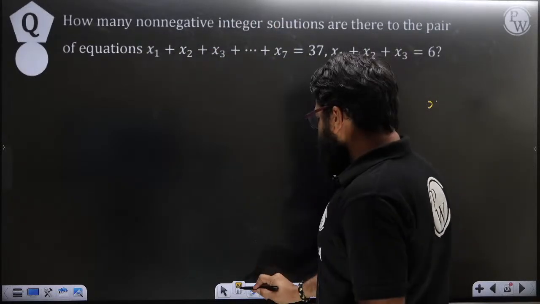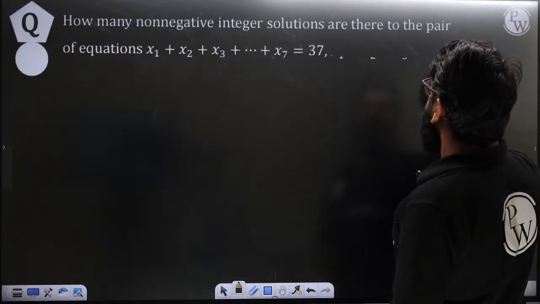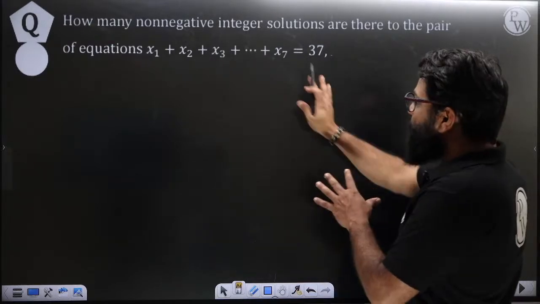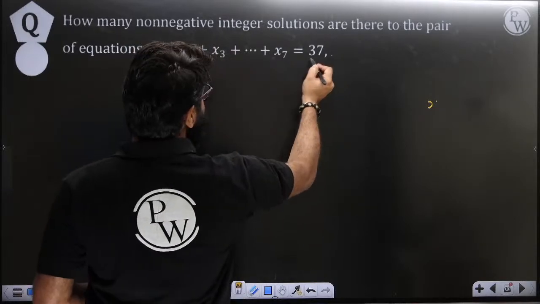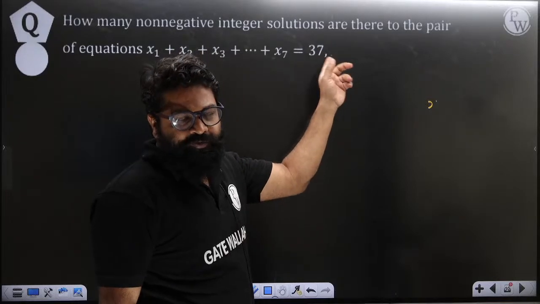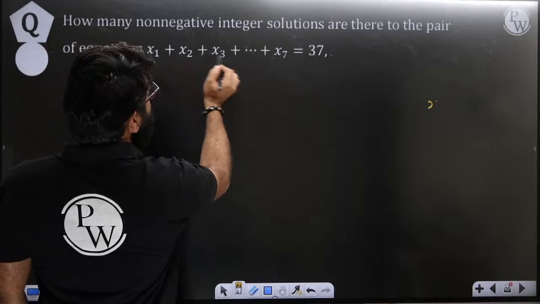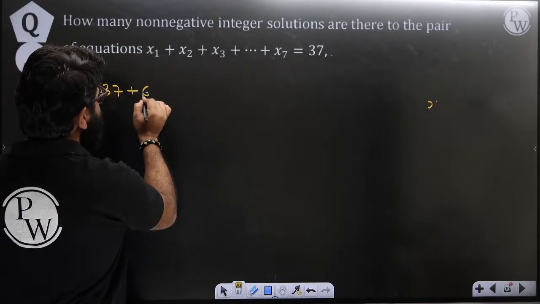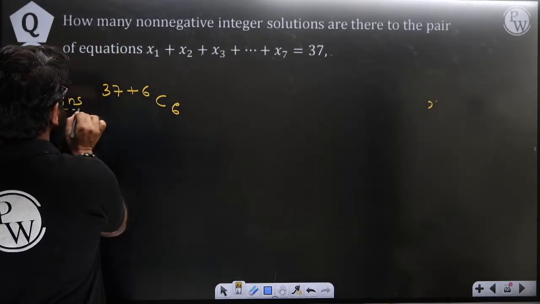Right now, do not focus on that. Suppose I ask what should be the answer of this? The plain answer is that you have 7 children and 37 different types of coins. So 37, and then 1, 2, 7. For 7 you will get 6 partitions. So 37 plus 6, and then C6. This will become your answer.